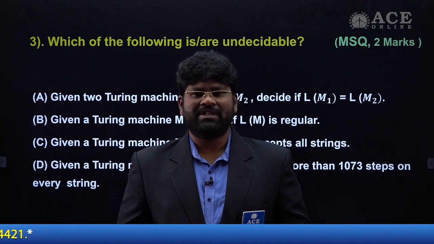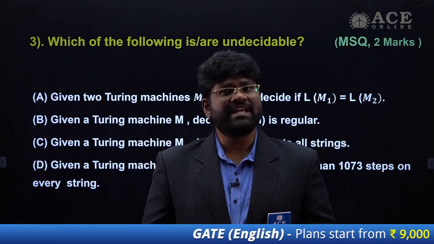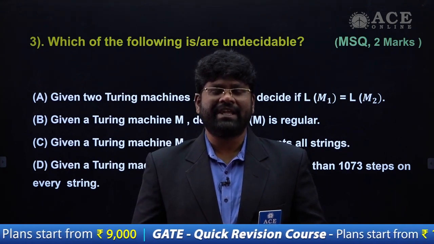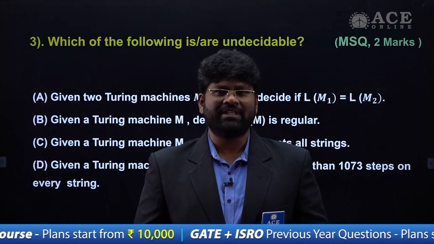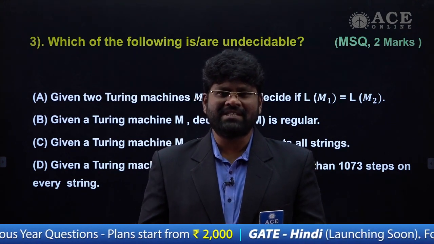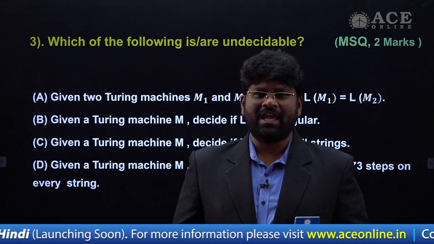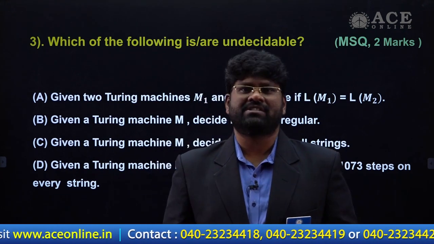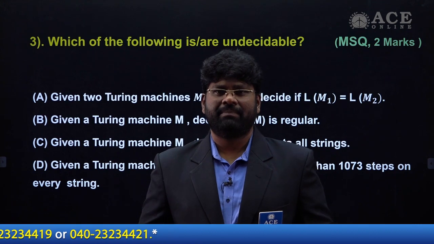If at any time a Turing machine halts on every string, we should consider it as a decidable one. Why? Because the Turing machine always halts for the recursive languages. Recursive is the alternative name for decidability. So by default, every recursive language I must consider as decidable. If it is a recursive language, what happens? For each and every string, the machine is going to eventually halt. If the machine eventually halts, then you should take it as a decidable problem.